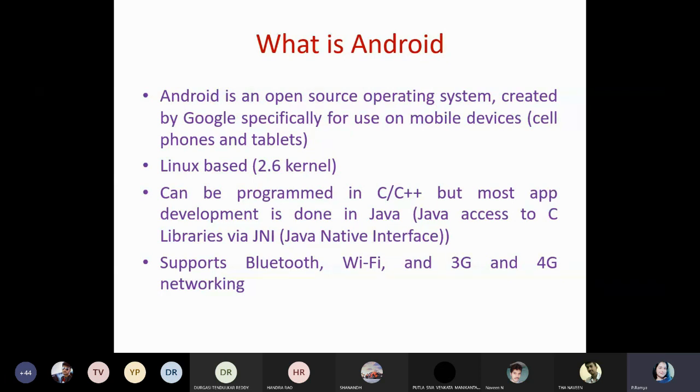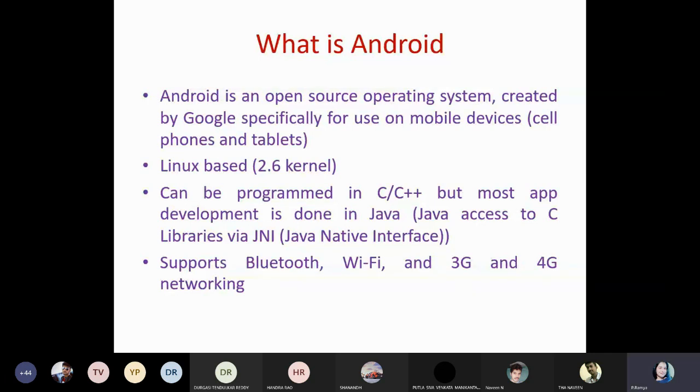Is it clear to everyone? If it is clear, I will go with the next slide. If the definition part of Android is clear to everyone, I will go with the next slide. Whatever I'm going to teach now will be included in your CO3 also.